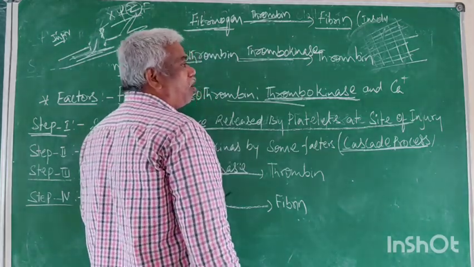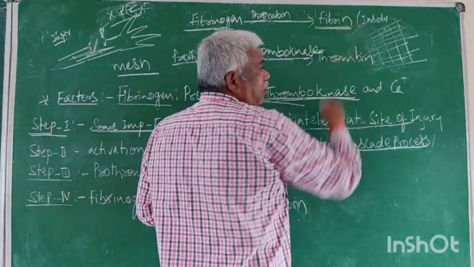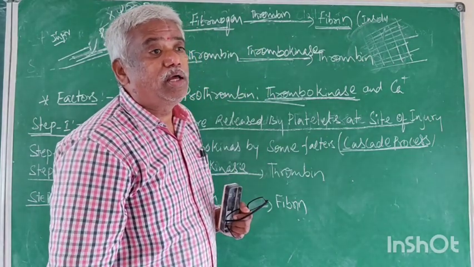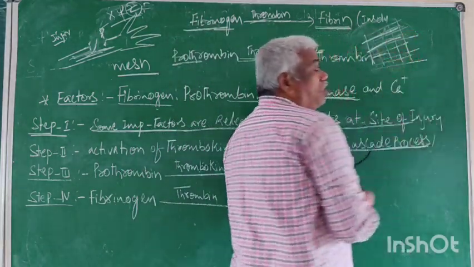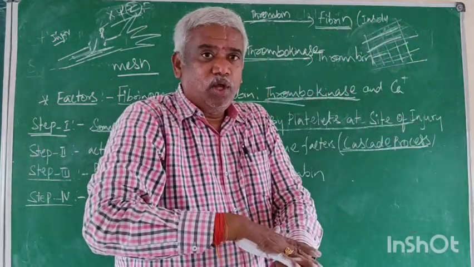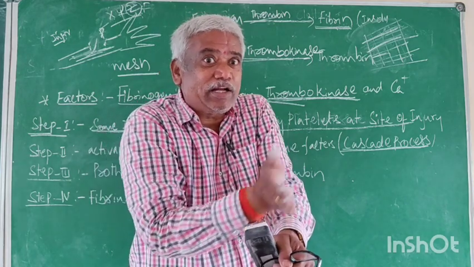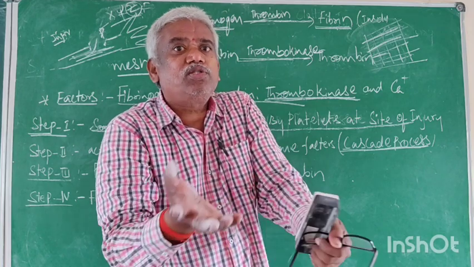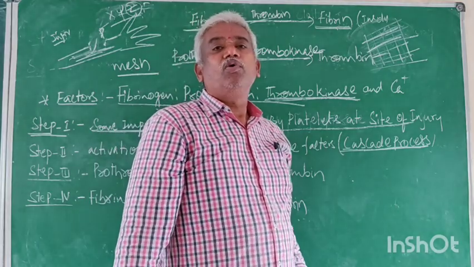Now finally, what is this? Fibrin. The final form is fibrin. Is the fibrin insoluble or soluble? Insoluble. And it is arranged as a mesh on the wound. If the mesh is formed, the cells cannot come to the outside. The cells are trapped. This is the clot.